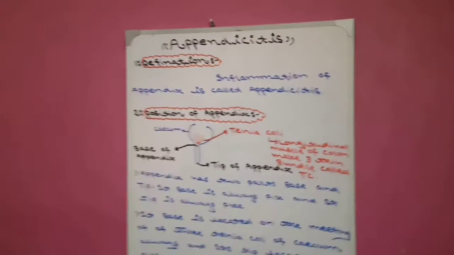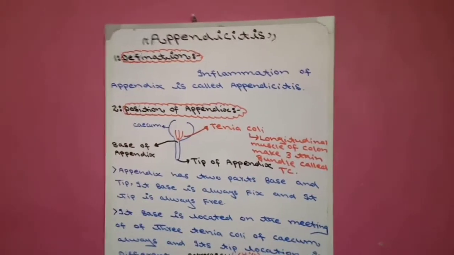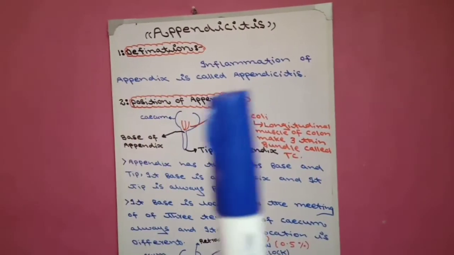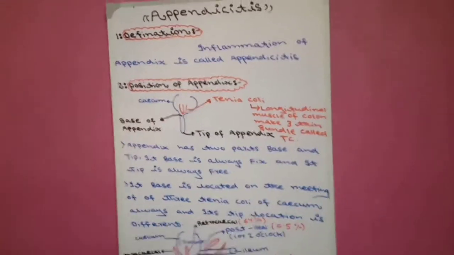First we start with the definition of appendicitis. What is appendicitis? How do we define appendicitis? Inflammation of the appendix is called appendicitis. This is the definition of appendicitis. Now come to the position of appendix.